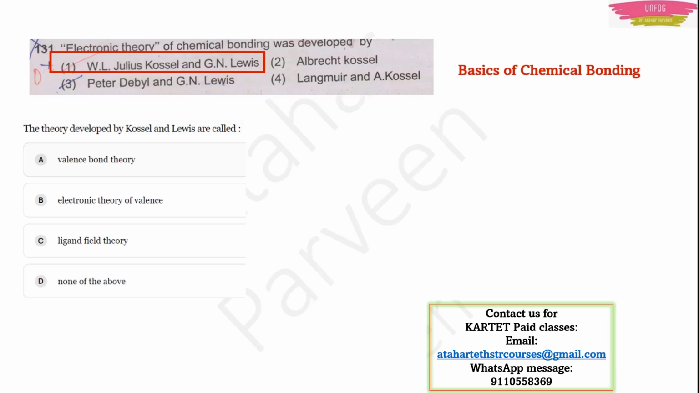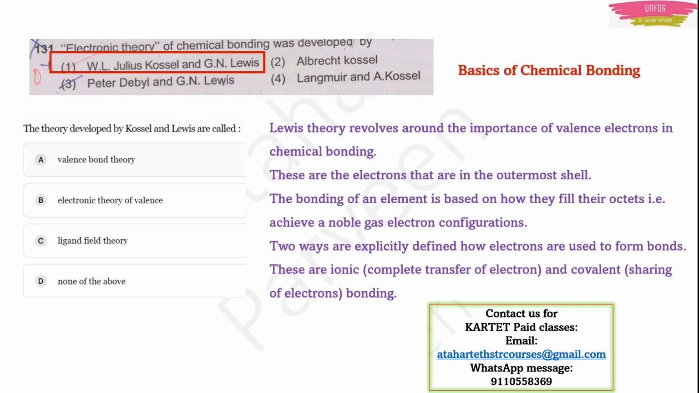The theory developed by Kossel and Lewis is called the electronic theory of valence. Actually, this theory revolves around valence electrons. What is the role of valence electrons in chemical bonding? We all know that valence electrons are the heroes of chemical bonding, because the bonding between two atoms is possible only because of these valence electrons. Now, what are these valence electrons? They are the electrons that are present in the outermost shell of an atom.